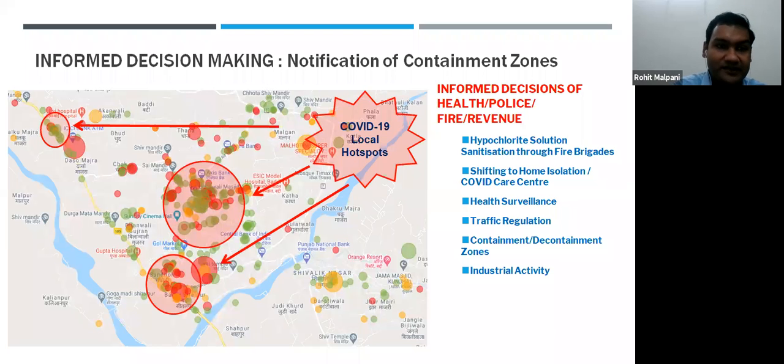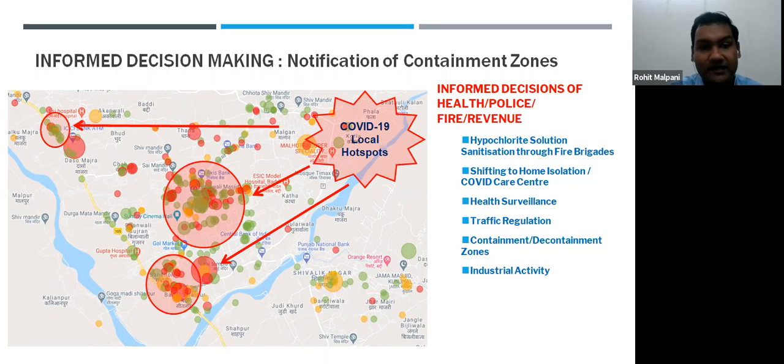As you can see, there are three dots placed here. This is police station Baddi, in which there are three dots. The biggest dot is where you can see the maximum number of cases have come in this police station Baddi. The bigger dot in the center is responsible for almost 35 to 40% of the COVID cases.